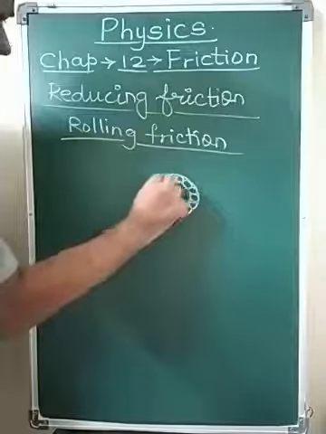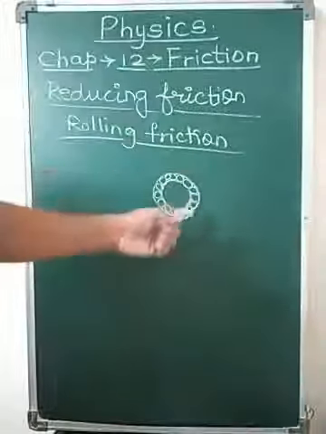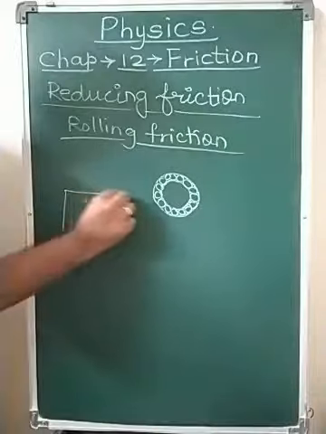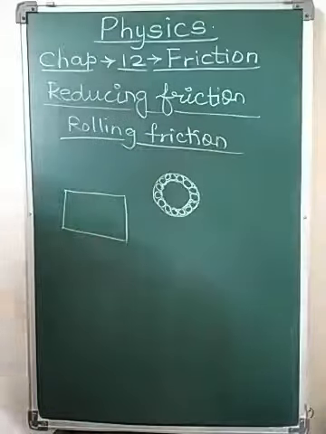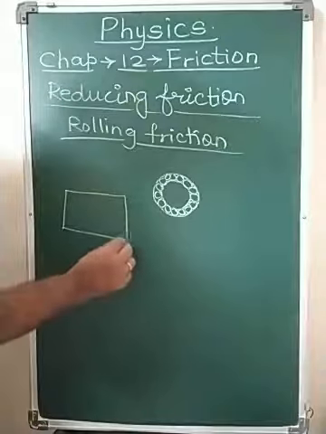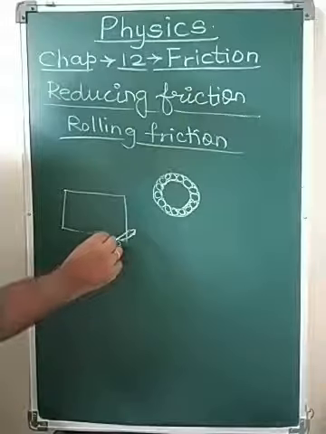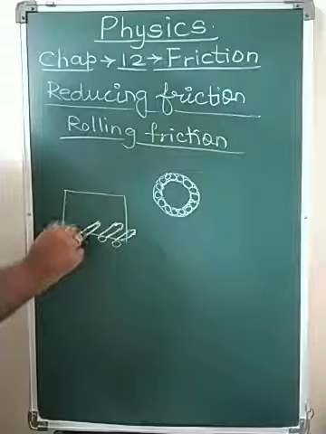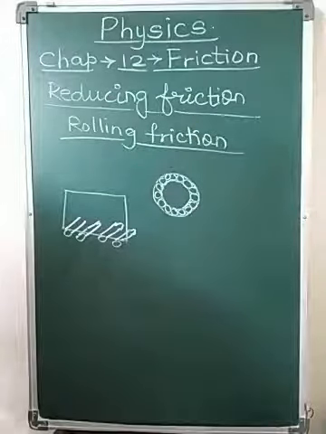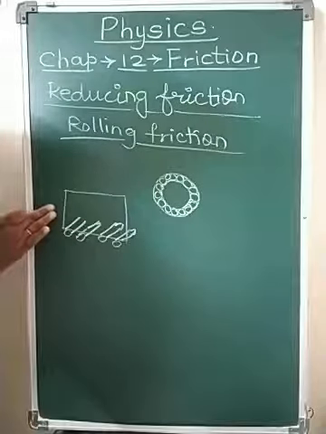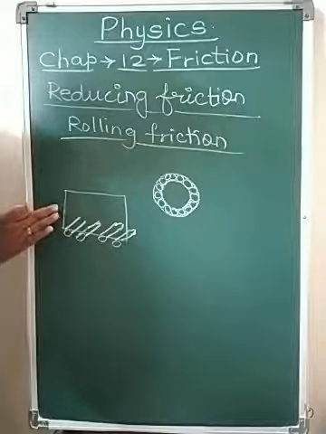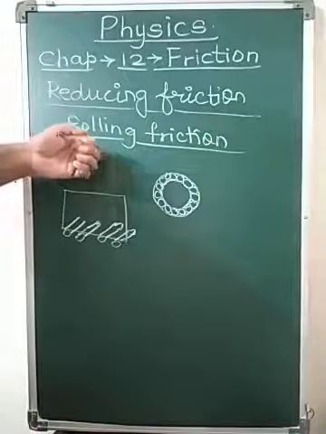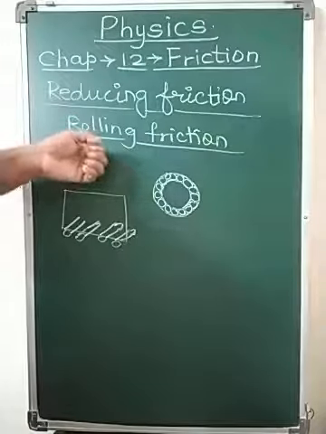Okay, so what is this? This is nothing but rolling friction. Suppose you want to move a bigger box which is very heavy. At that time some pipes are placed under this box. So that rolling friction can take place, and this heavy box can easily roll over these pipes. Therefore this technique of rolling friction is one of the things that you use to reduce friction.